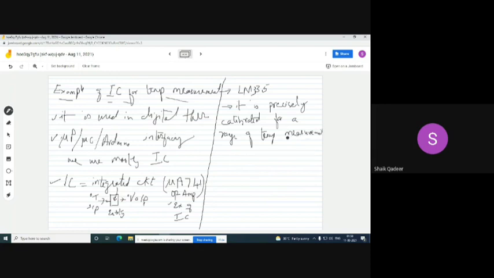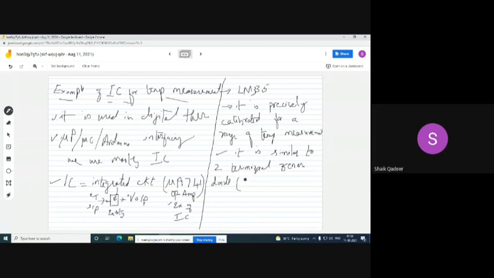Second point about this, it is similar to a two terminal Zener diode.